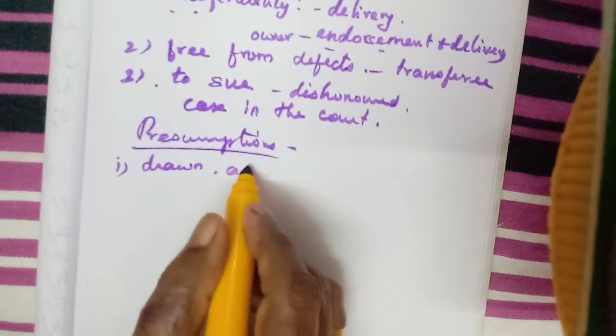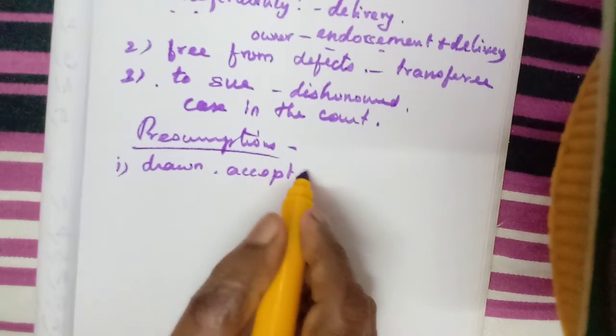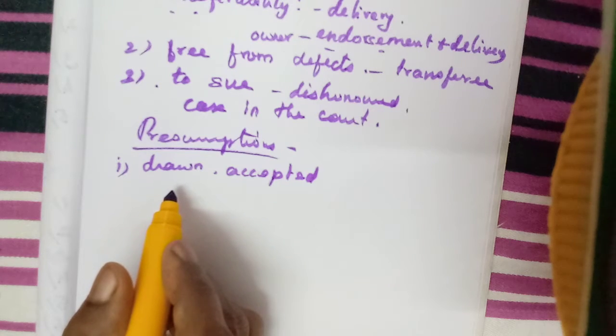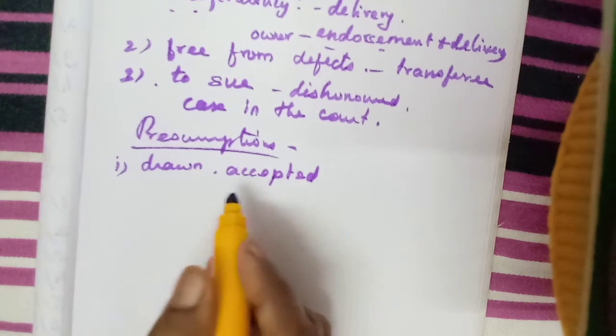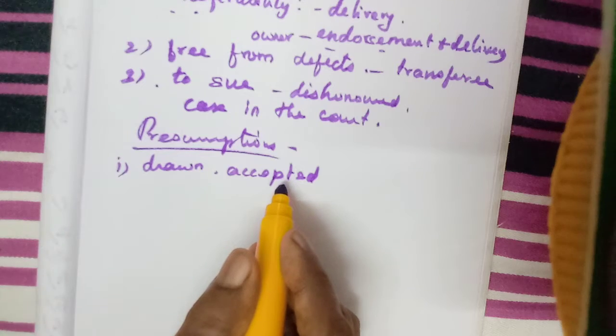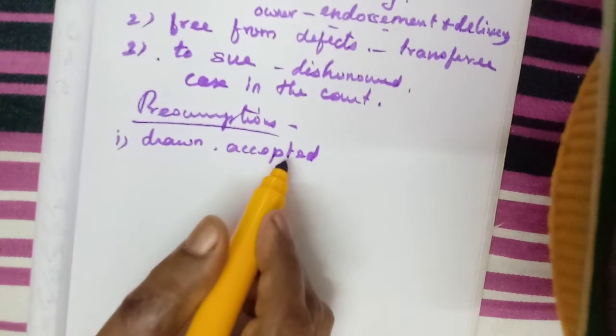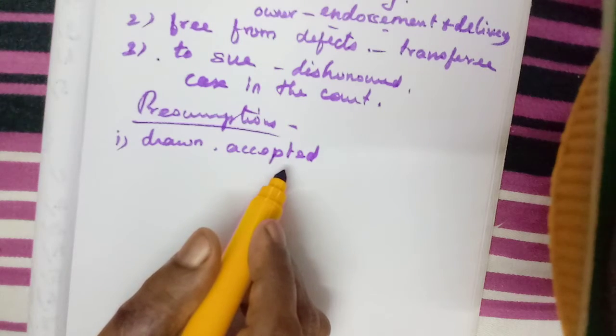And it will be accepted. Who will draw the negotiable instrument? The seller. The seller will write, and it will be accepted by the buyer; the seller is the creditor, the acceptor is the debtor, isn't it?